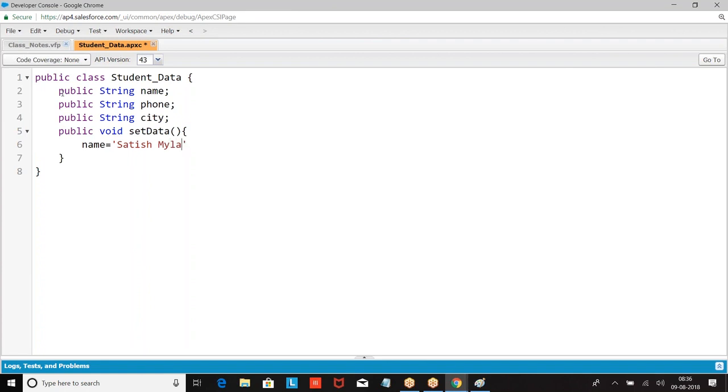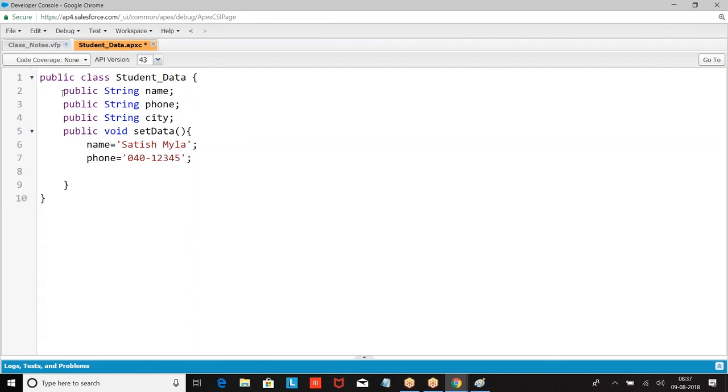Now, will the action run directly? The action will not run directly, we have to call it. So this is how we give. So it is a class defined with the data members and method.